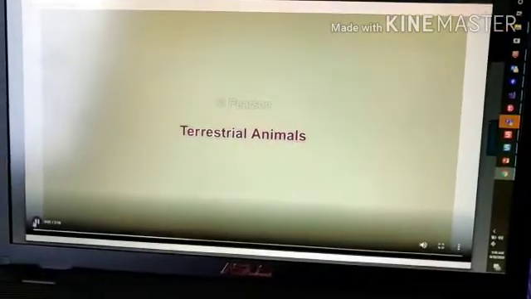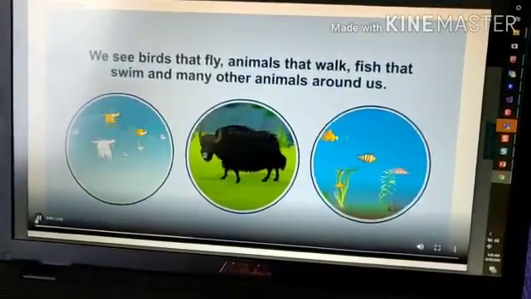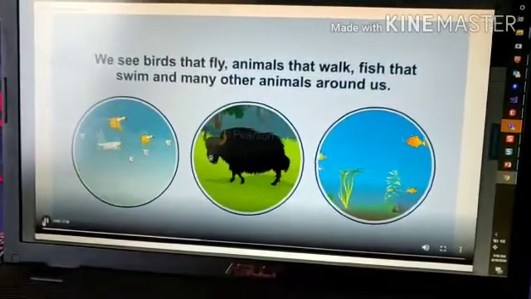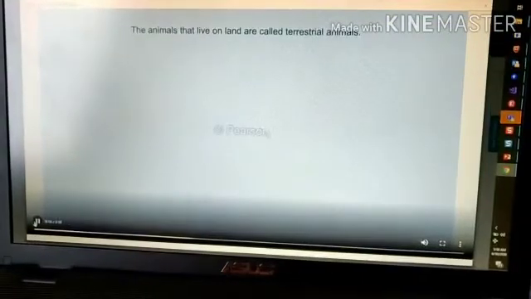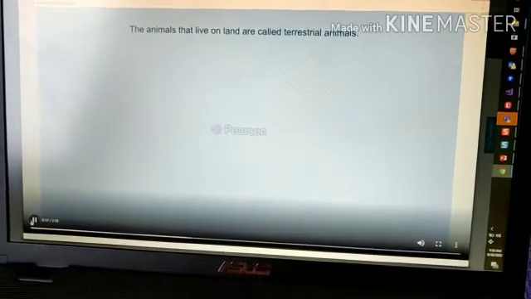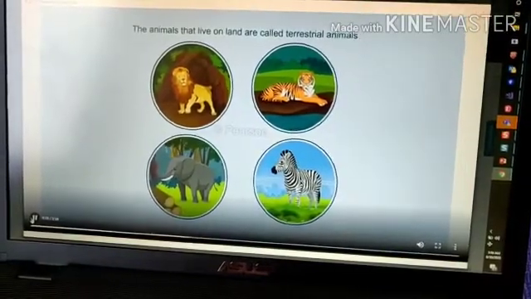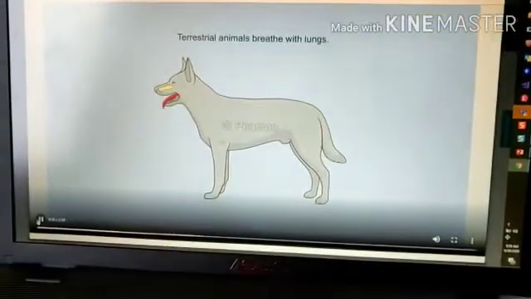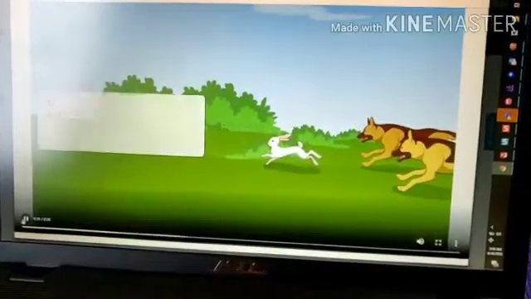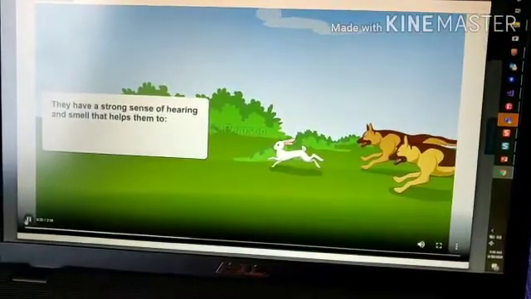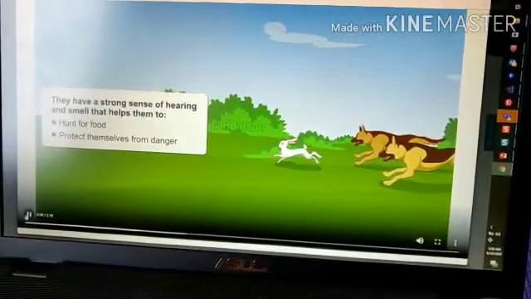Terrestrial animals. We see birds that fly, animals that walk, fish that swim, and many other animals around us. But what are terrestrial animals? The animals that live on land are called terrestrial animals. Lion, tiger, elephant, and zebra are examples of terrestrial animals. The terrestrial animals breathe with the help of their lungs. They have a well-developed sense of hearing and smell, which allows them to hunt for food and protect themselves from danger.